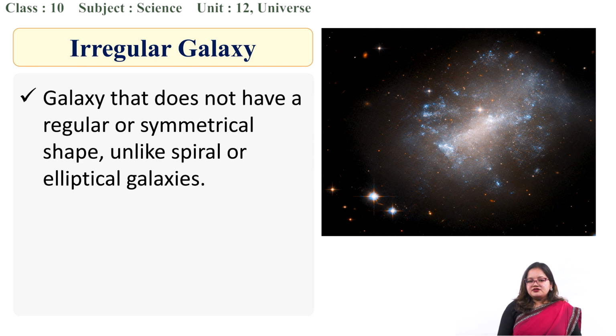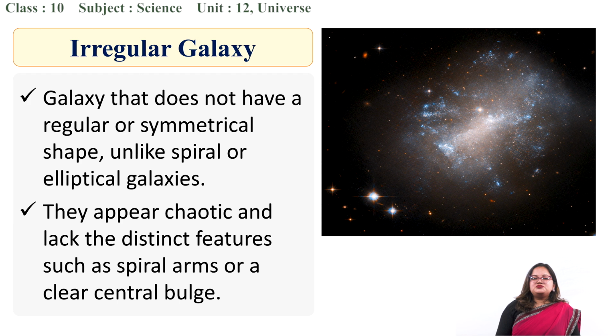But in an irregular galaxy there is no such symmetrical shape, and they appear chaotic and lack distinct features. Why is it chaotic? Because everything is scattered here and there. It's not in any order and does not have any symmetry. That is why it seems chaotic.